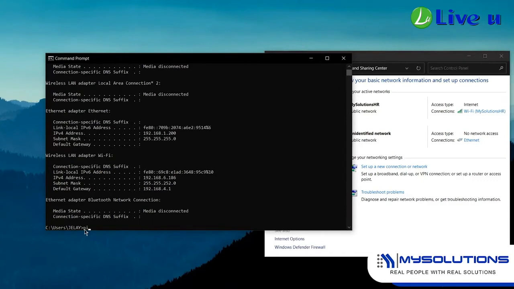Go back to Command Prompt, then type in ping space IP address of the device, then hit Enter. This data shows that the device is already connected to the PC.